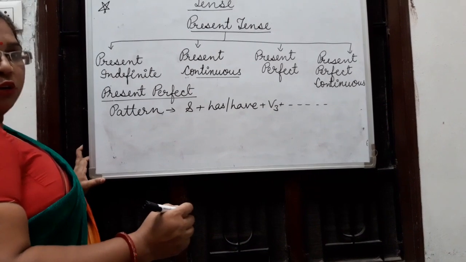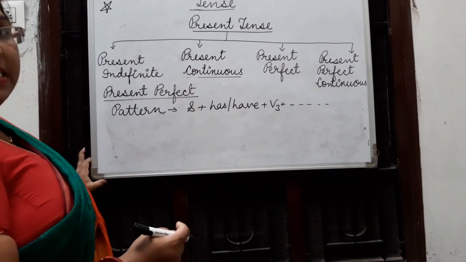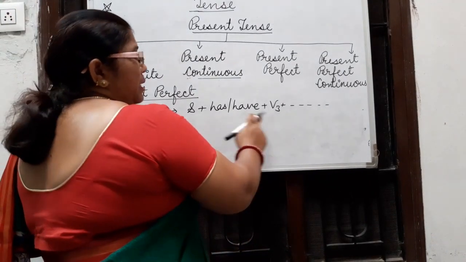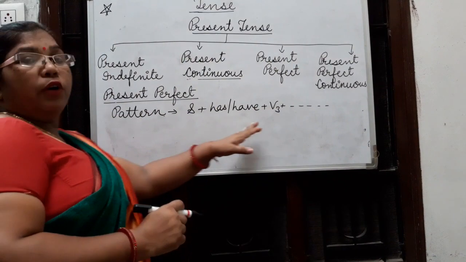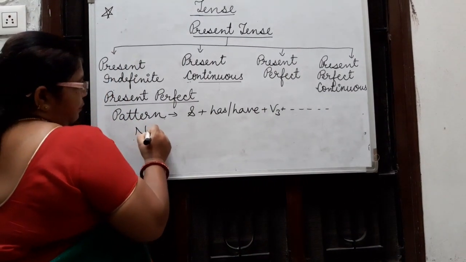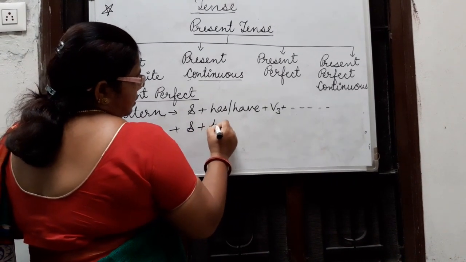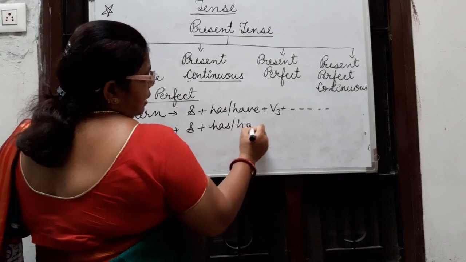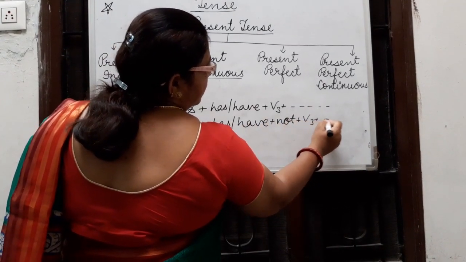There are three types of verb: verb first, verb second and verb third. Verb third means past participle, and it is used in the perfect tense. In all perfect tenses we use verb third. For negative, the pattern will be subject plus has or have plus not plus verb third.